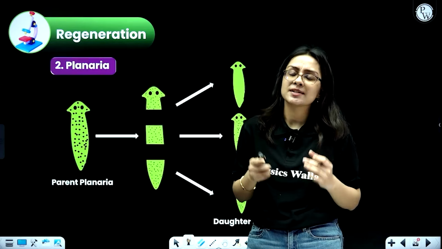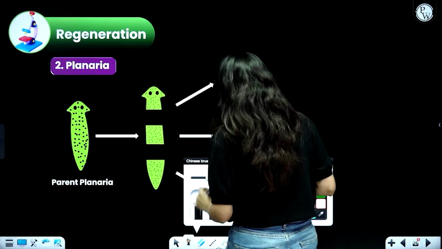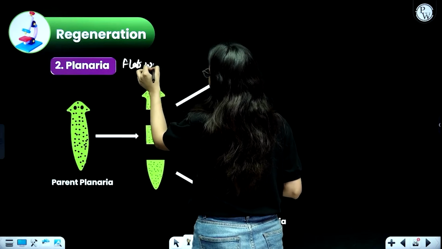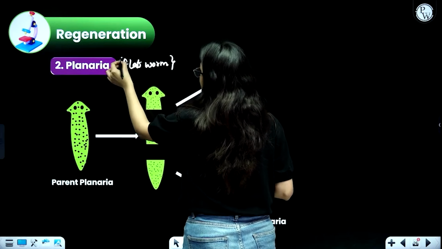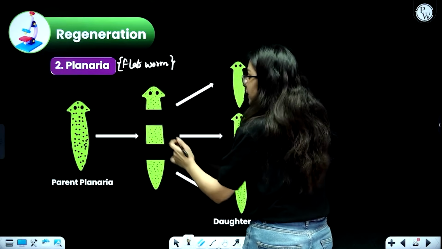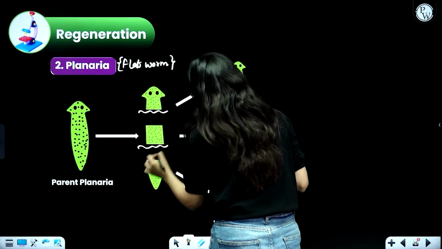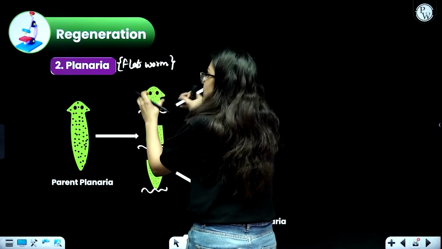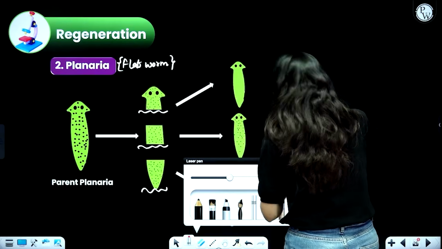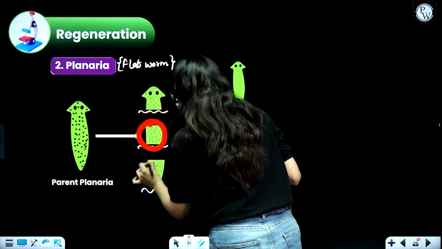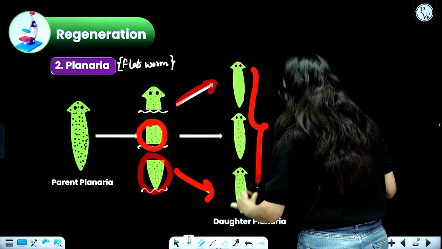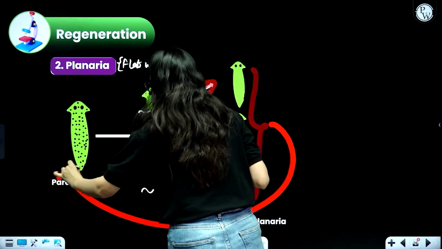The same kind of mechanism is also seen in planaria. Planaria, students, is actually a flat worm. From the name itself it is clear that it must be flat in nature, something which is very flattened. This is a parent planaria. Now when the parent planaria broke down into certain parts because of some damage, because of some injury, each part was able to regrow into a fully developed new individual. These are your new daughter planaria and they look exactly like the parent planaria.